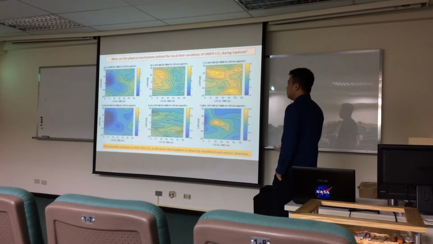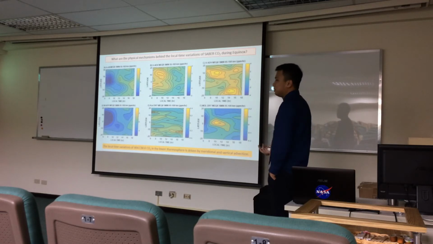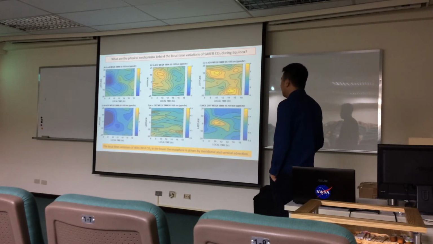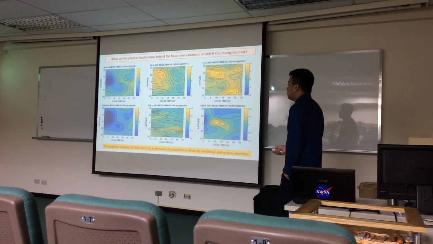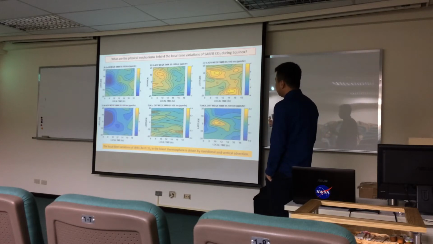Since we showed earlier that WACCM-X cannot even capture the general structure of what is observed, we still probably need to modify the model's meridional and vertical advection to be able to infer something about their local time variation.